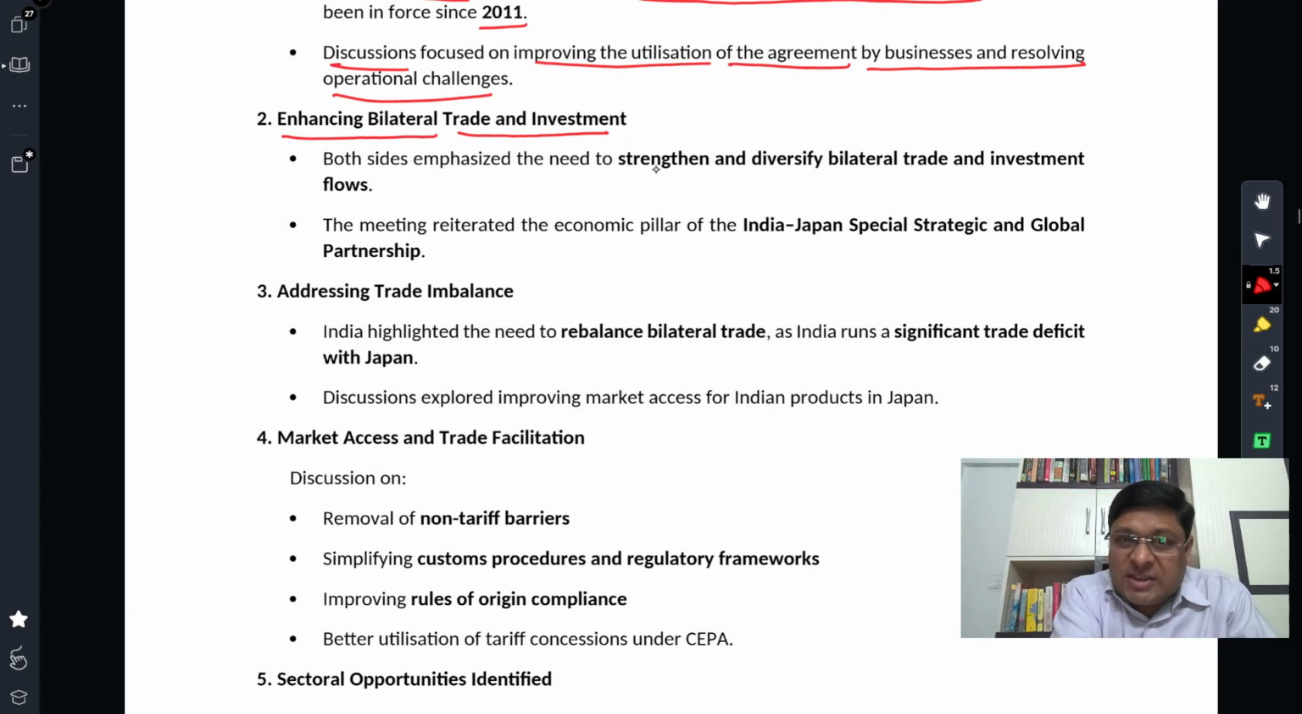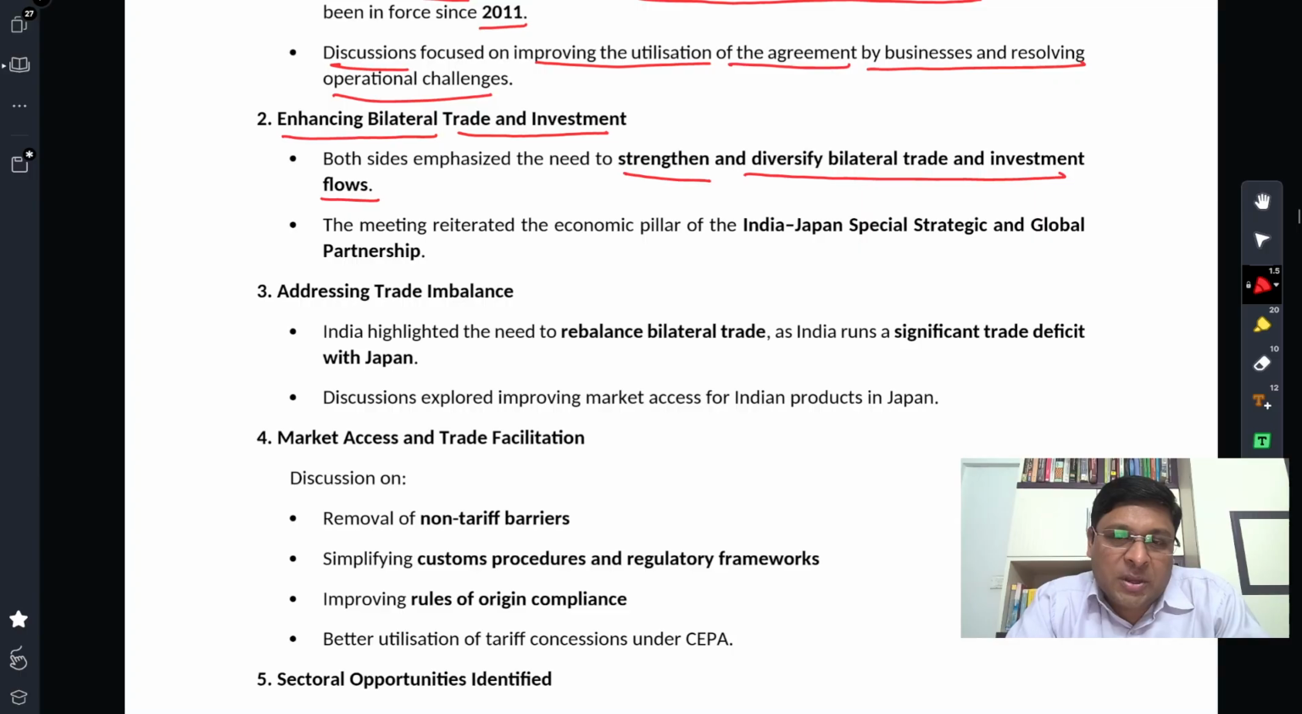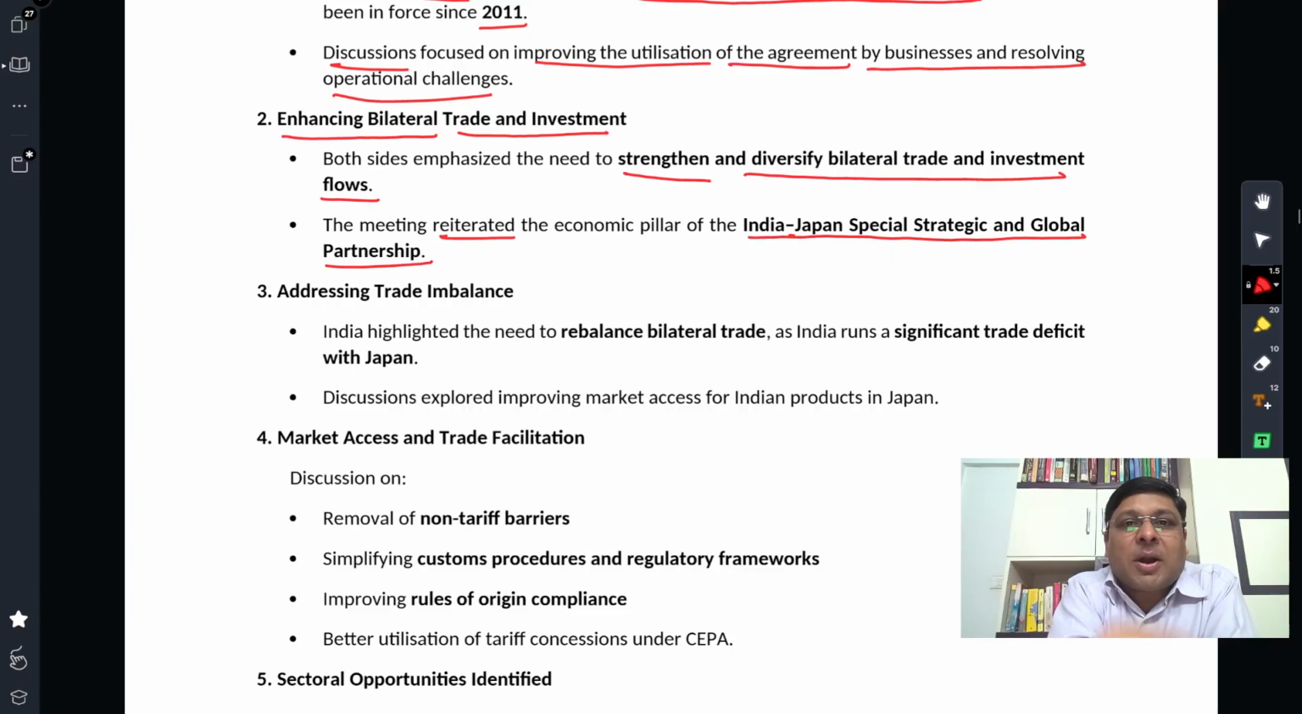Both sides emphasized the need to strengthen and diversify bilateral trade and investment flows. We have to understand this. Japan has been an important economic partner of India, both in terms of bilateral trade and investment. We attract a lot of investment from Japan, and that's why both want to strengthen these two aspects, trade and investment. The meeting reiterated the economic pillar of India-Japan's special strategic and global partnership.